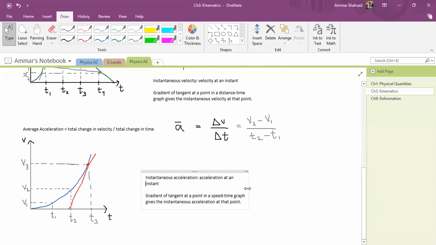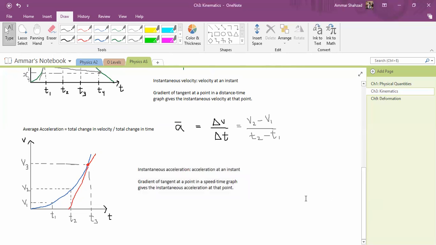We have a lot of similarities here. So again, if you want to find the instantaneous acceleration on a speed time graph, just draw the tangent and find the slope of that tangent. And if you want to find the instantaneous velocity on a distance time graph, then again draw the tangent and find the instantaneous velocity. Okay, now let's see what's next.